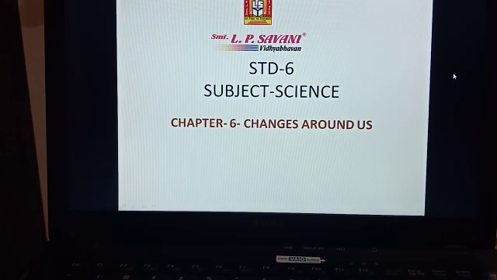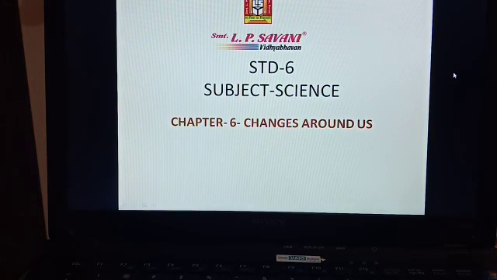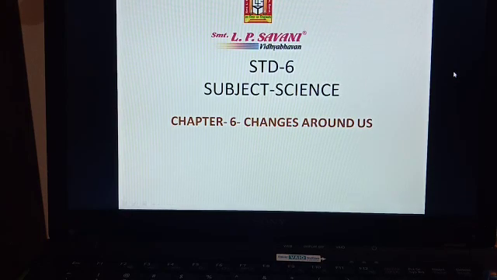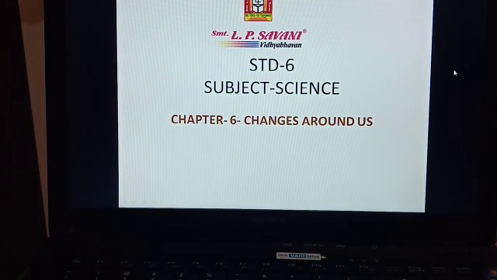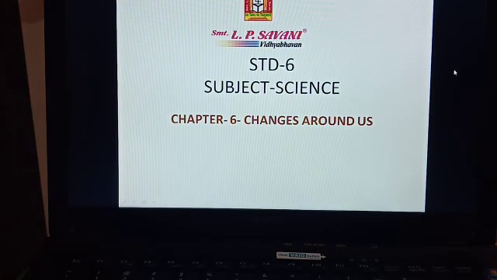Other, for example, the changes that are occurring in our body. For example, your nails grow, your hair grows, you grow taller, your weight increases as you grow. These are the changes which are occurring naturally. Now we'll look into some changes which we do and which can be reversed also, right?